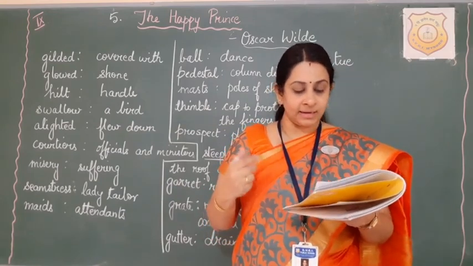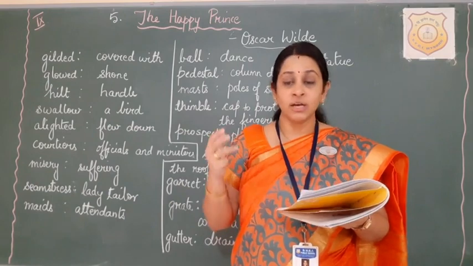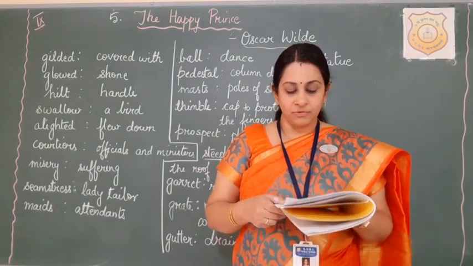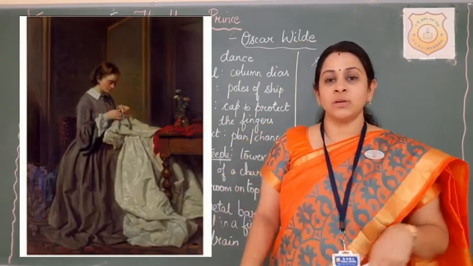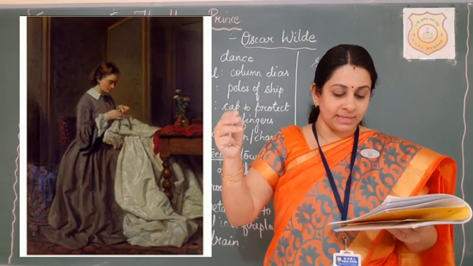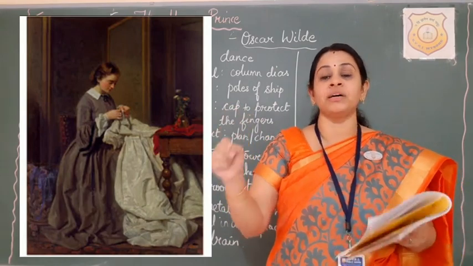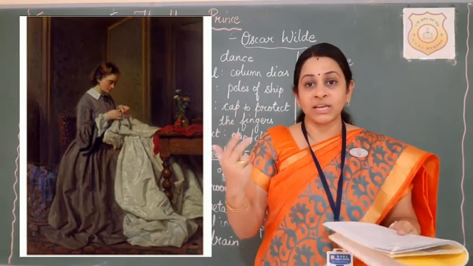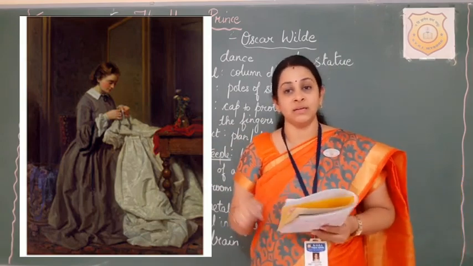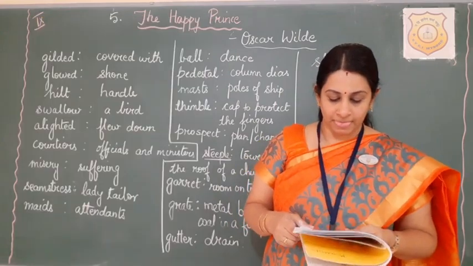Her face is thin and worn, and she has coarse red hands, all pricked by needle, for she is a seamstress. So he says she is a thin structured lady who has all sores in her hand because of the pricking of the needle. And why is she all like this? Because she is a seamstress. Seamstress means a female tailor.